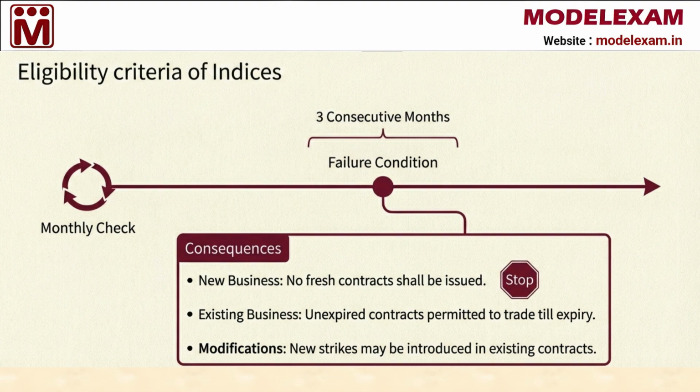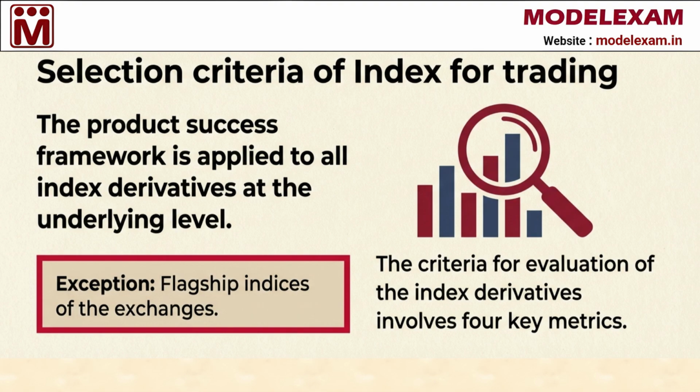However, if you already have an existing trade, you are permitted to continue trading those unexpired contracts until they reach their expiry date. Now, we need to talk about something called the product success framework, which is applied to almost all index derivatives. This framework helps evaluate how well a trading product is performing at its core level. We should note there is one major exception. This framework does not apply to the flagship indices of the exchanges, which are the main well-known ones.